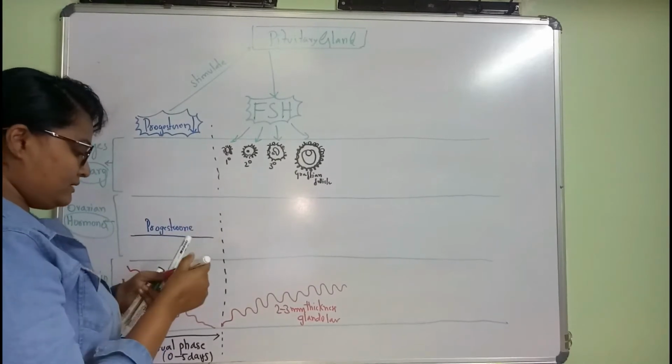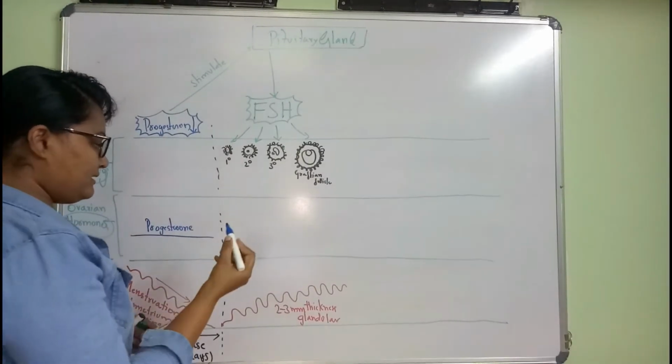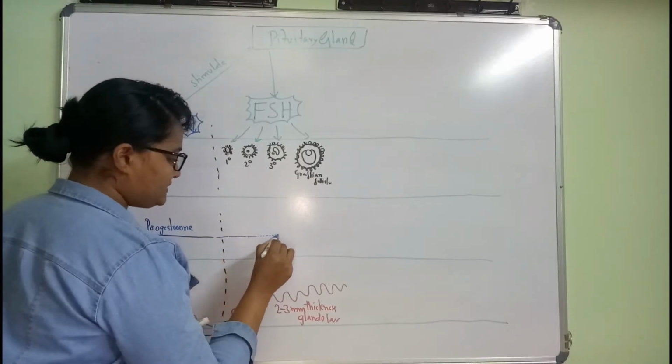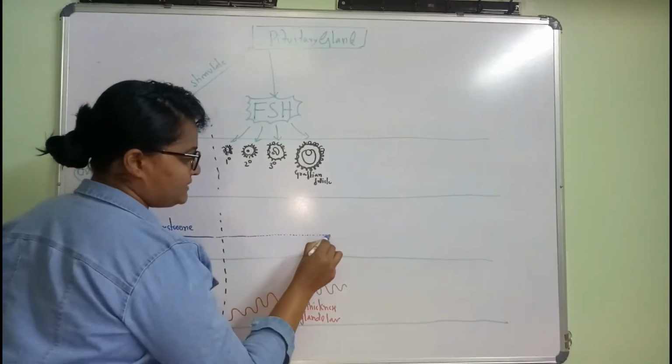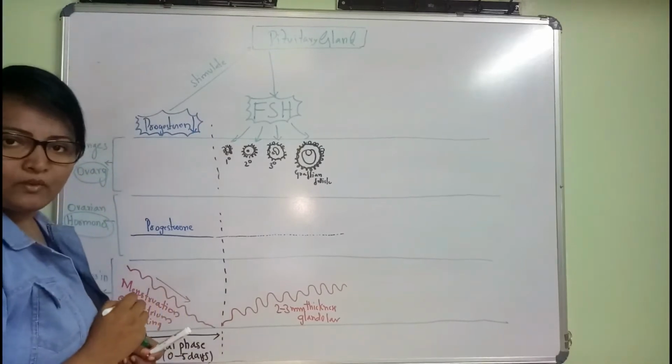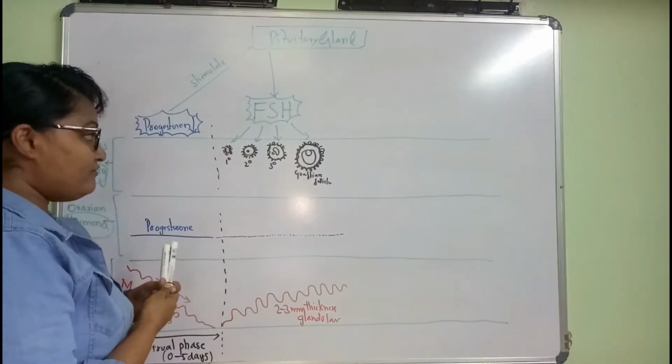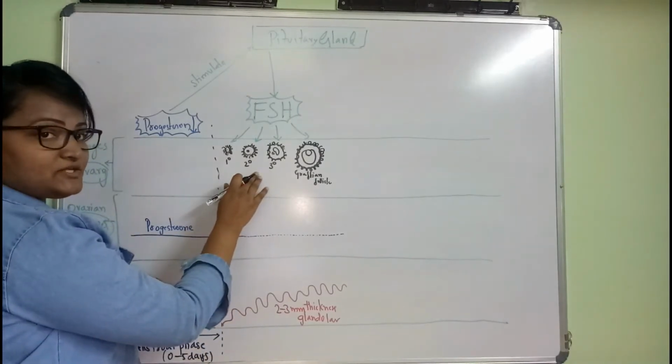We know the progesterone level is still low here, because there is no progesterone yet. Okay, what happens actually when there is FSH release?